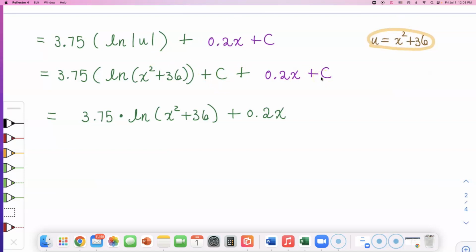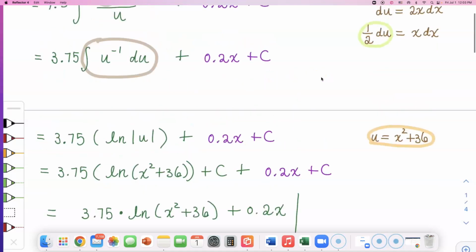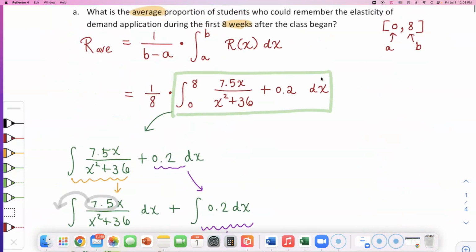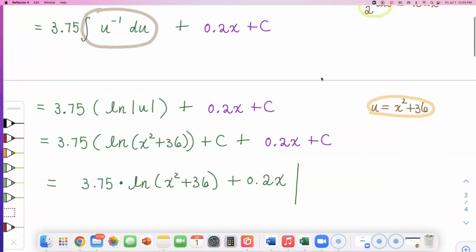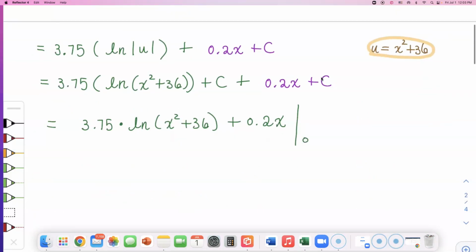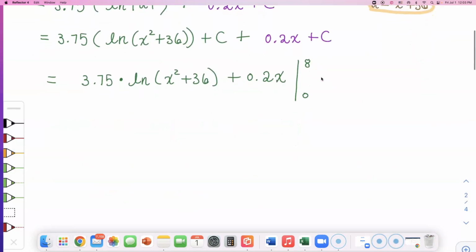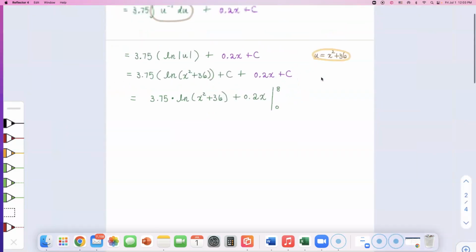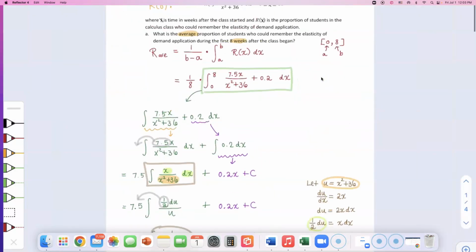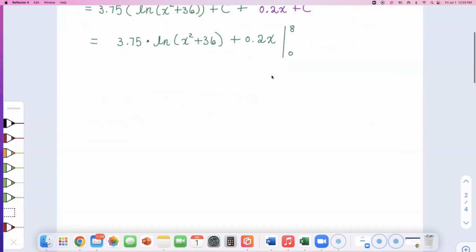But now this is our good time to plug in those bounds. What were the bounds? So long ago, 0 and 8. So I'm going to plug in 0 and 8 into this expression, and I will subtract them. That is how we're going to find this green box part, not even the final answer yet. Okay, so let's go ahead and do the bounds now.